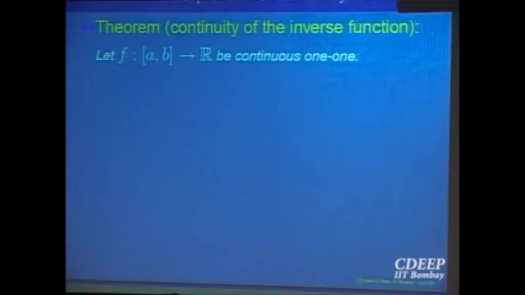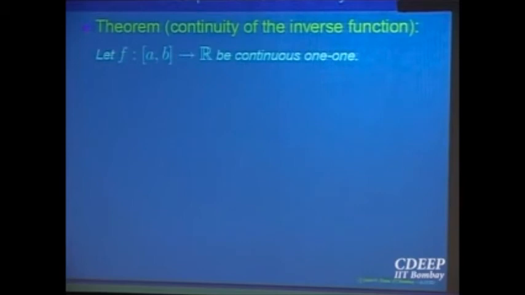So f is a function defined on an interval [a,b], and because it is 1-1, f is a function from an interval to another interval, that is, its range. If I look only at the range, it is 1-1 and also onto. If I restrict the codomain, instead of R, I put the range there, then from the interval [a,b] to its range, which is again an interval, the function is a 1-1 onto function. It is a bijective function, and every bijective function has an inverse.